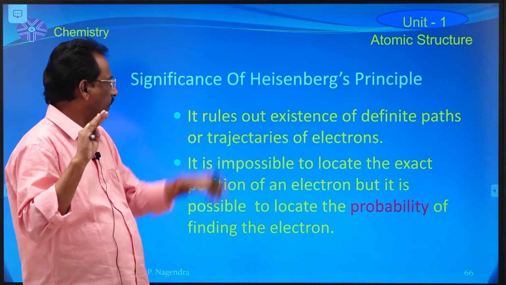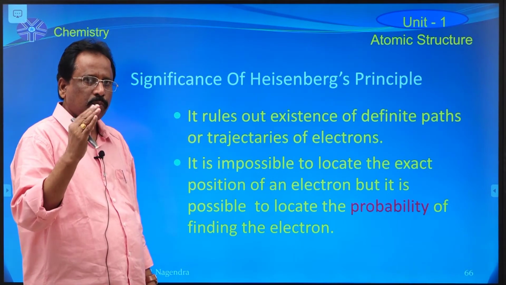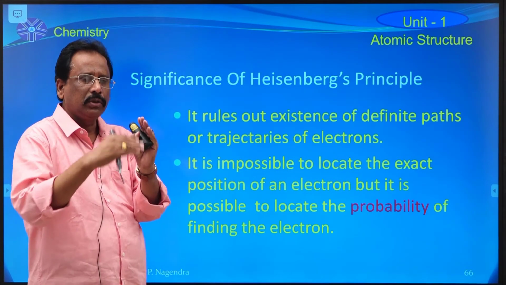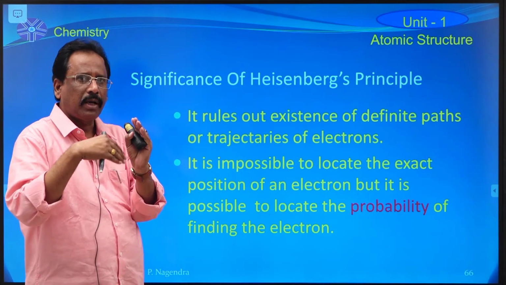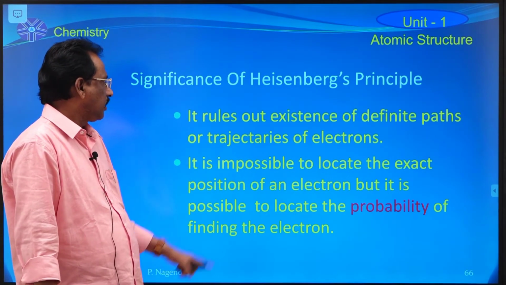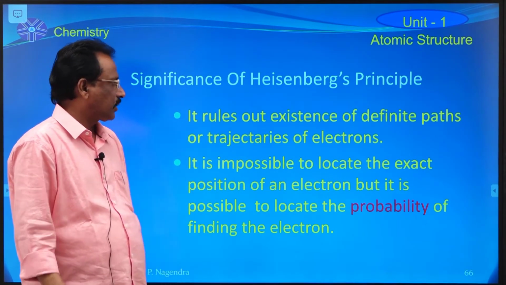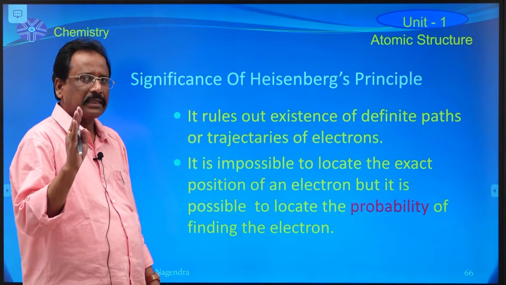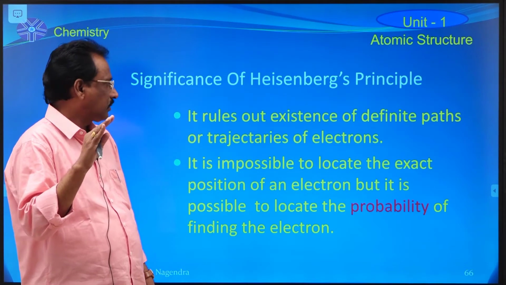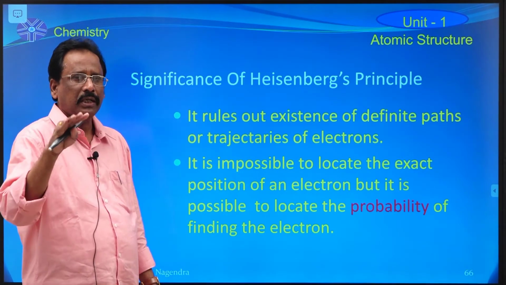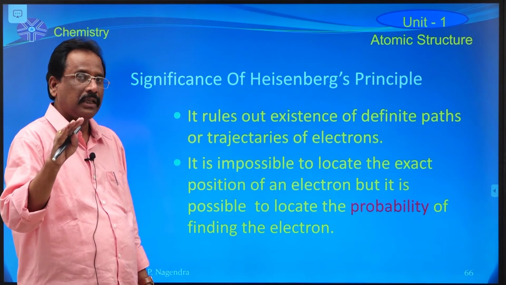According to Heisenberg, the electron shows both particle and wave nature. That is why it revolves around the nucleus in the form of a stationary wave, three-dimensionally. That is why Bohr's stationary orbits are meaningless according to Heisenberg's uncertainty principle. So, that is the major fault in Bohr's theory based on Heisenberg's uncertainty principle.